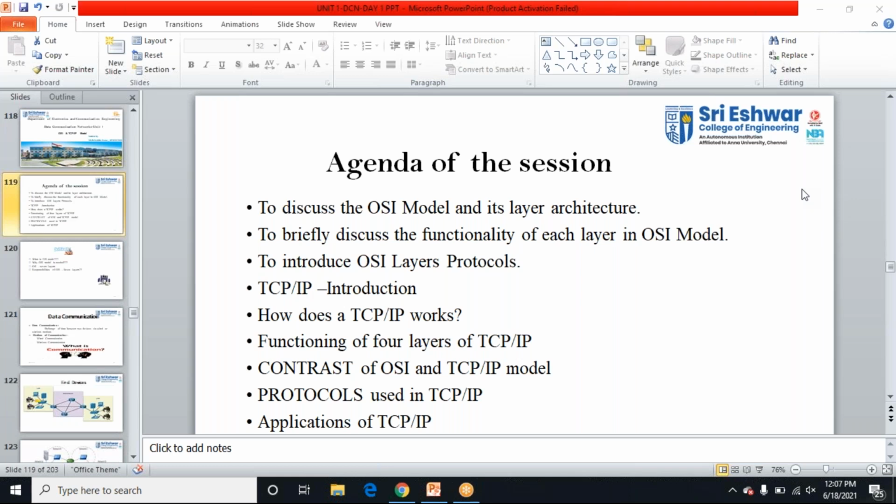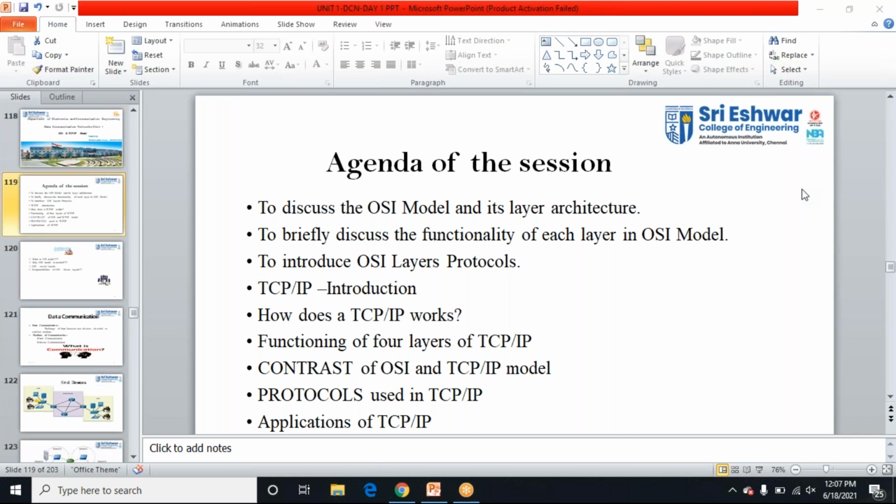I'm going to use the repeaters for regenerating the signal strength. When the signal is weak, I'm going to use the repeater and I'm going to get a copy of my original signal. Please do remember the repeater doesn't amplify the signal, it just regenerates the signal. That is the use of the repeaters.